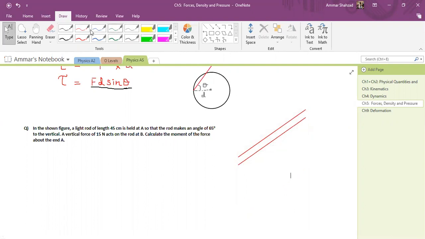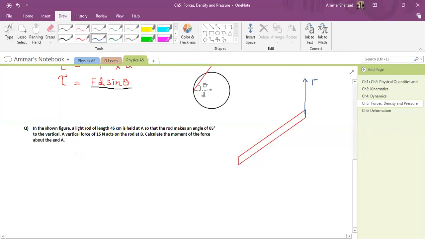Okay, so this is our rod. They are saying basically that you have this force of 15 Newton. So a 15 Newton force is acting in this direction, 15 Newton. And this angle, if I draw this imaginary line over here, this angle is basically 65 degrees.